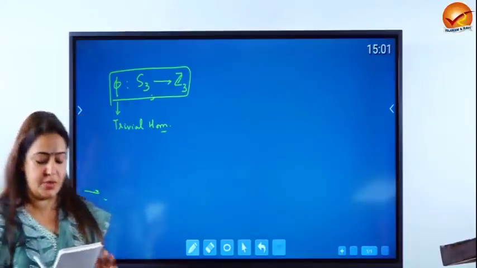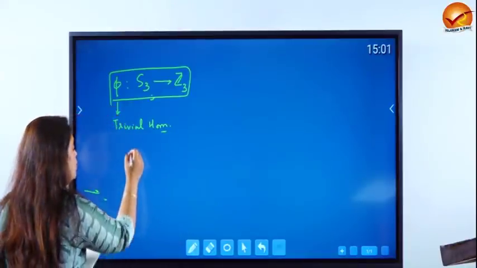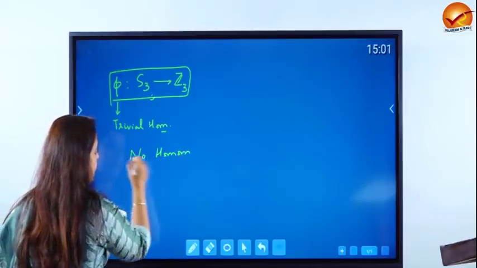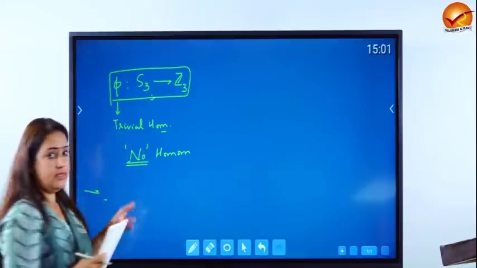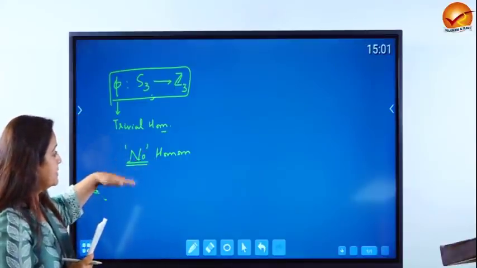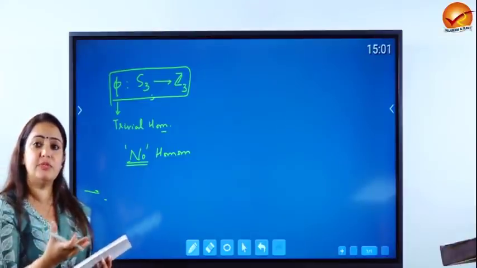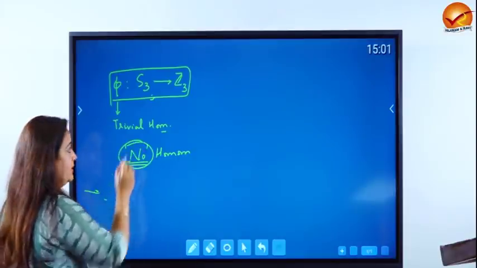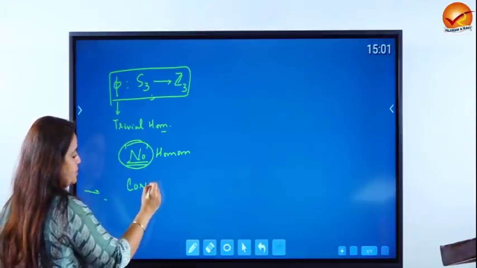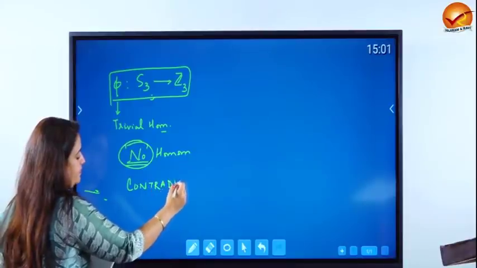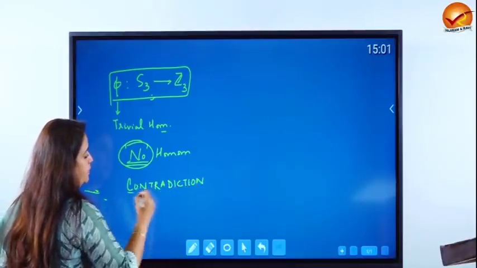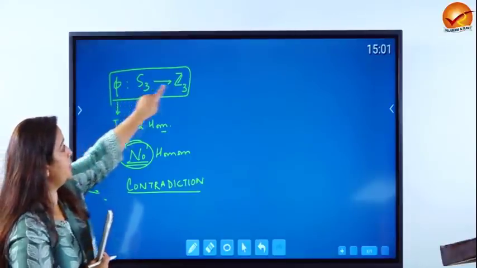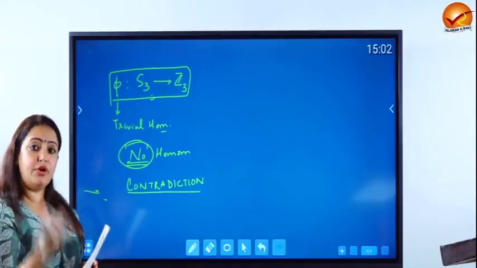Now the key highlight of this question is show that there is no homomorphism except. The key thing is that we cannot show something that is not happening. You have to take a clue from this word no, that we are going to proceed by contradiction. That means we are going to assume that there is a homomorphism except the trivial homomorphism which exists between S3 and Z3, and then we are trying to get a contradiction to it.